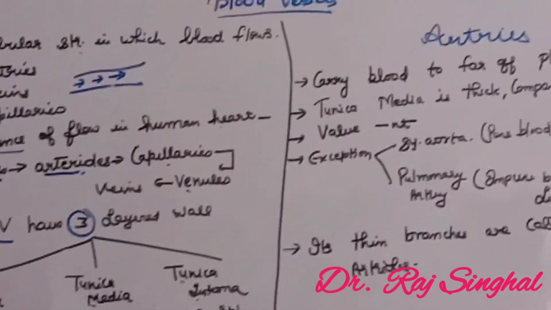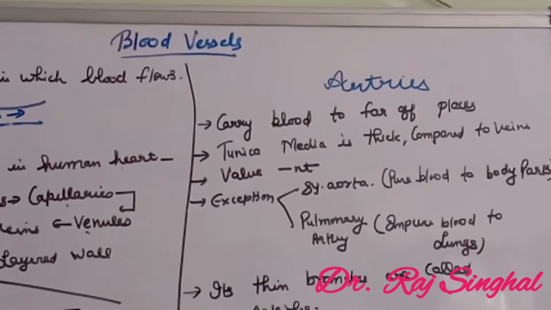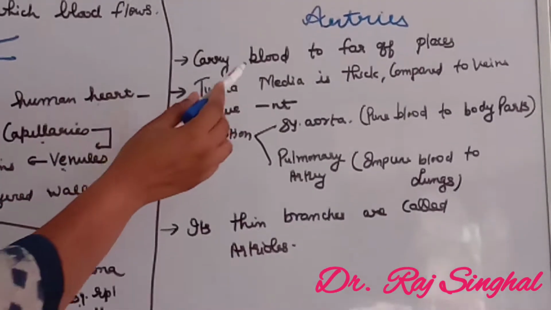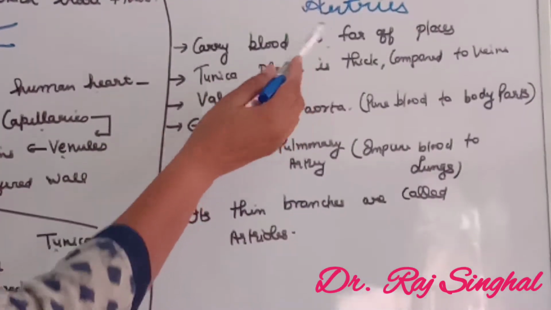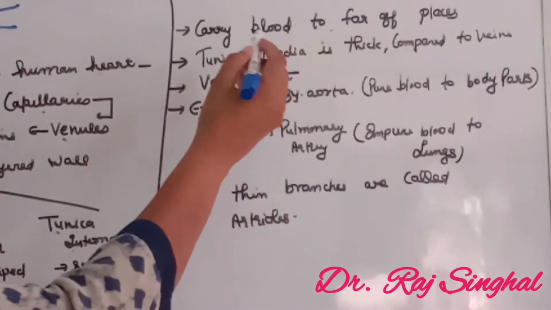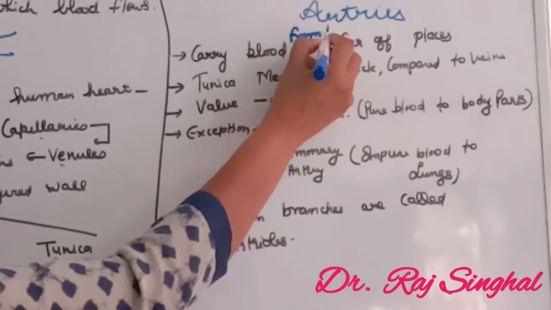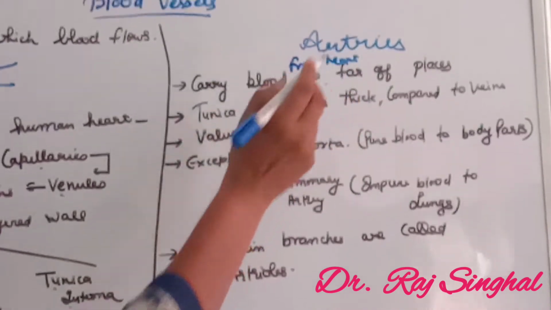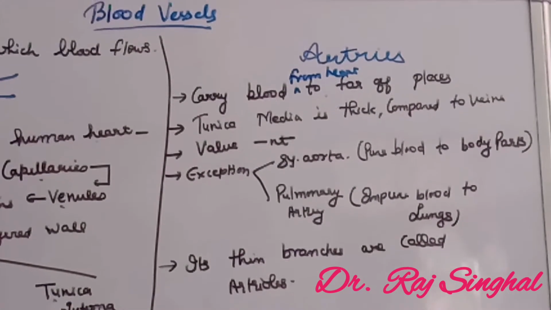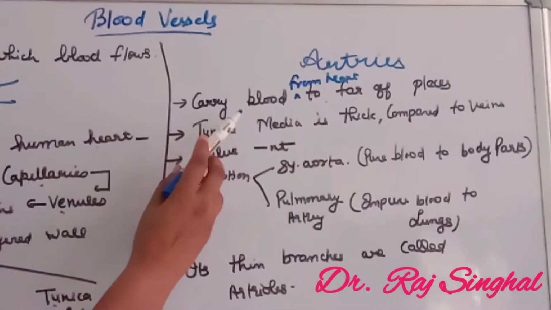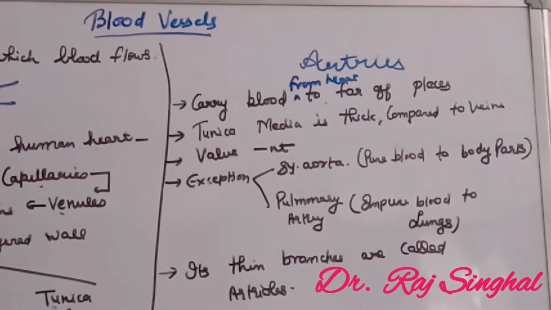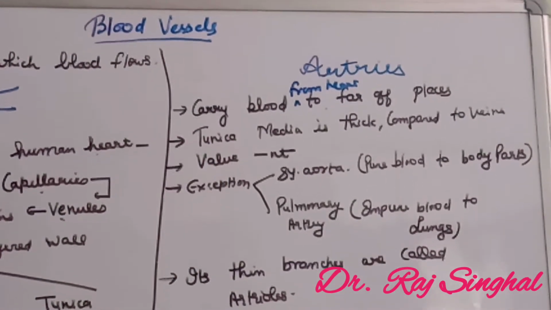Now, studying in detail about arteries. Arteries carry blood from the heart to far off places. That is, they carry oxygenated blood. However, the pulmonary artery is an exception which carries deoxygenated blood.